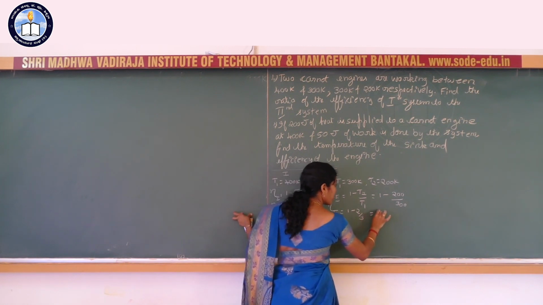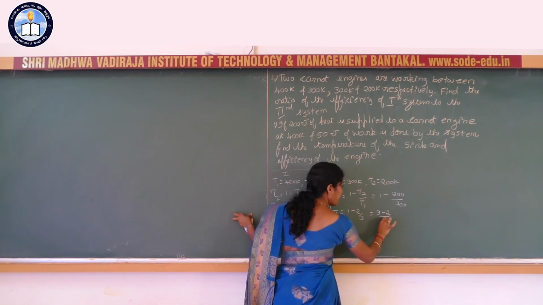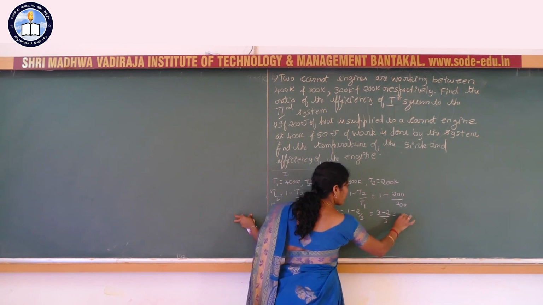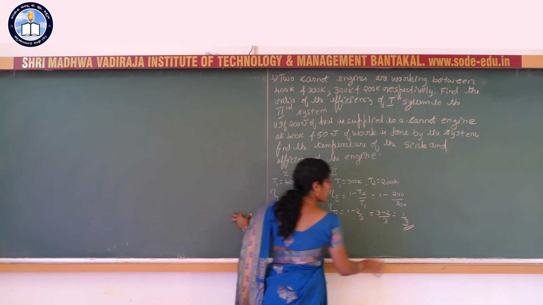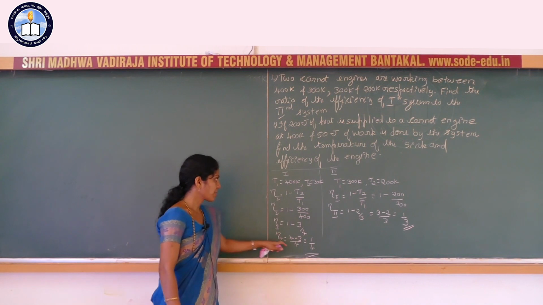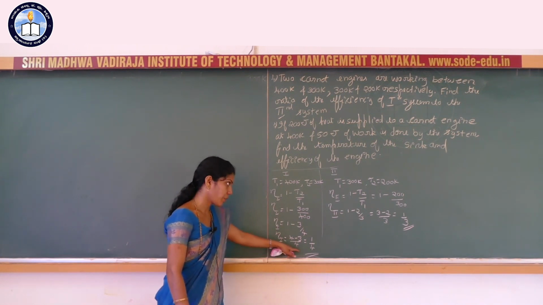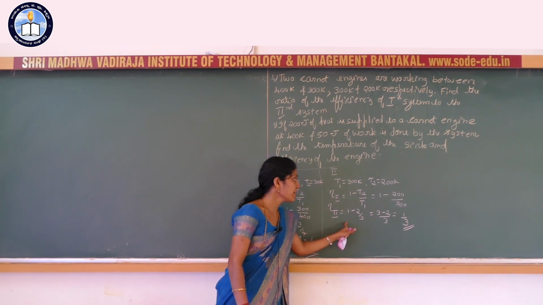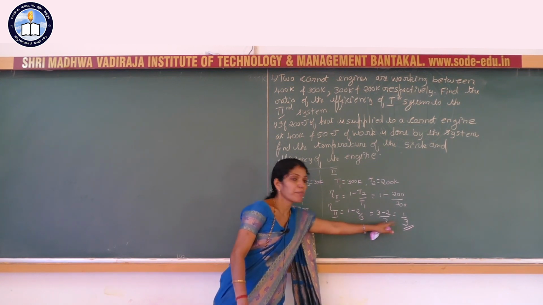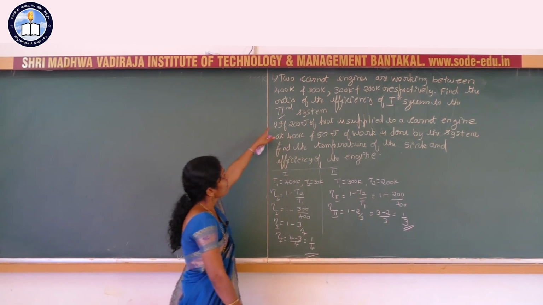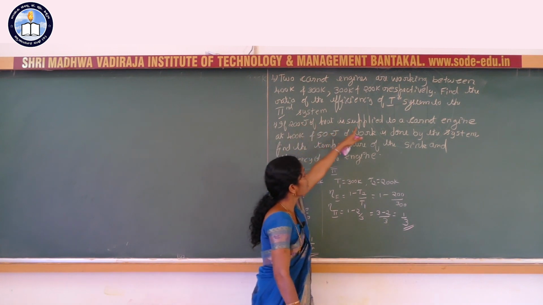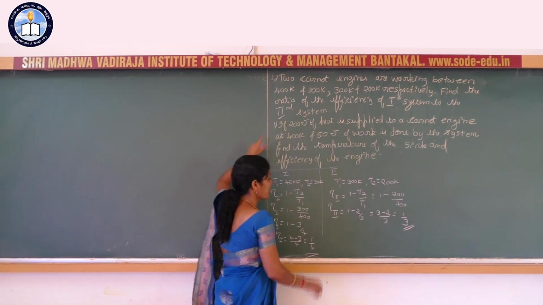Taking the LCM, 3 minus 2 by 3 is equal to 1 by 3. So efficiency of the first Carnot heat engine is 1 by 4, and efficiency of the second Carnot heat engine is 1 by 3. Here, find the ratio of the efficiency of the first system to the second system.